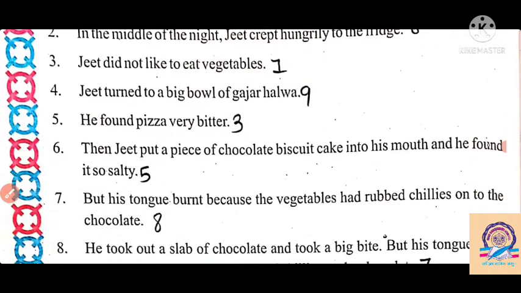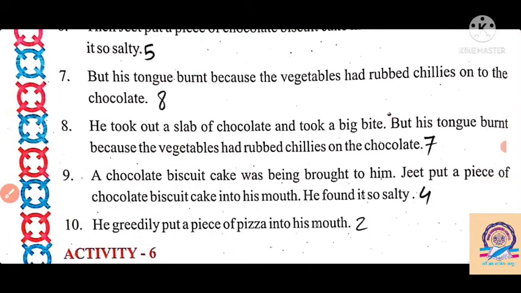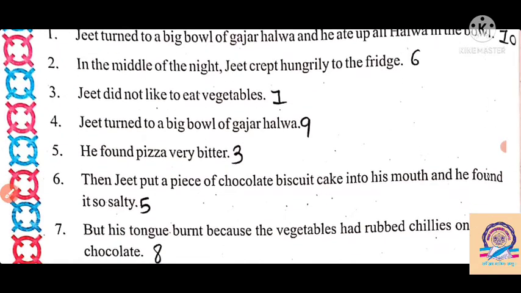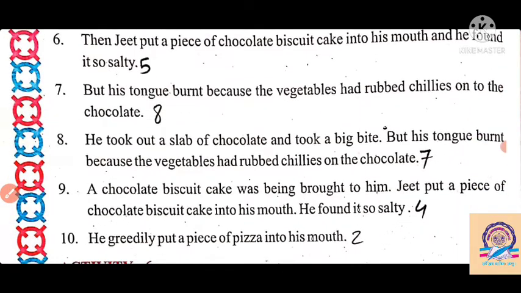Then the second sentence, that is, he greedily put a piece of pizza into his mouth. This sentence comes second here. Then the third one, he found the pizza very bitter here. This sentence comes third here, third number.